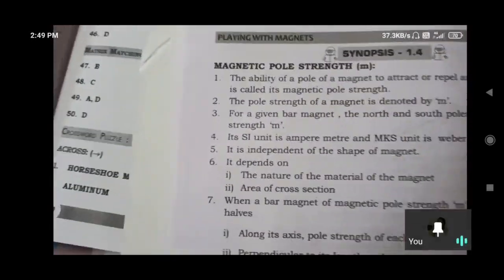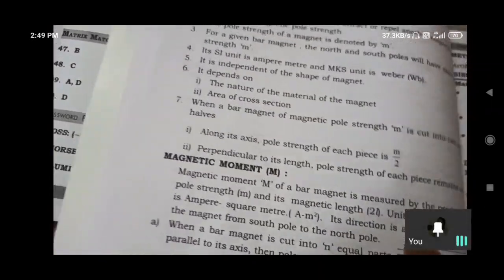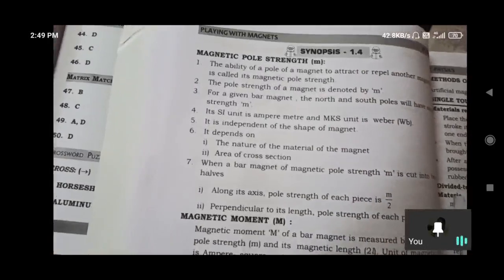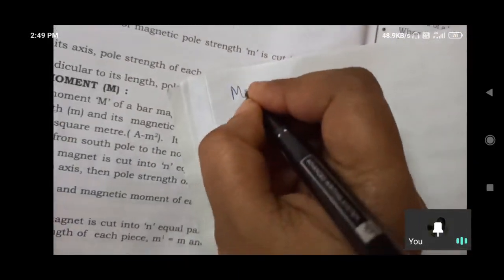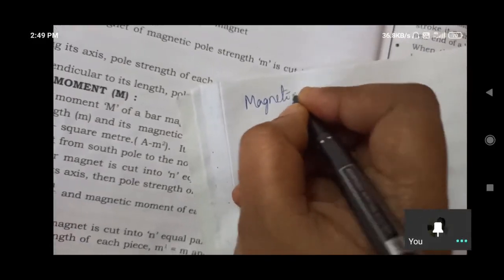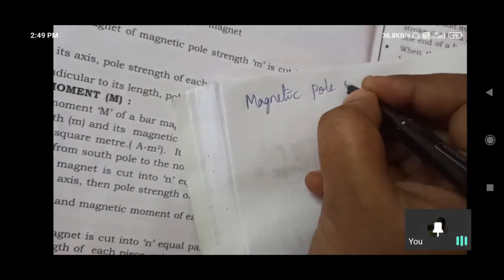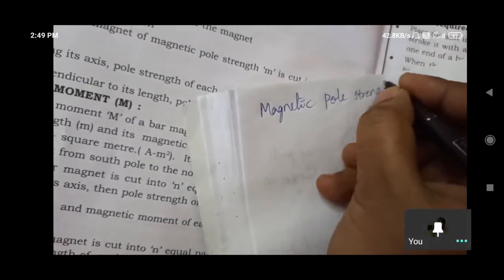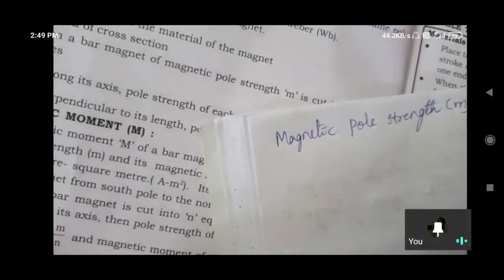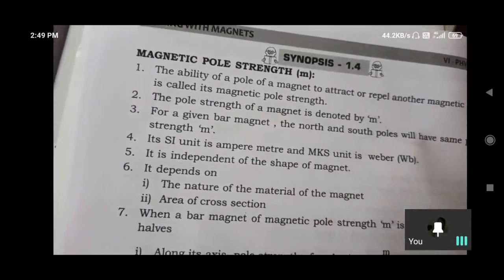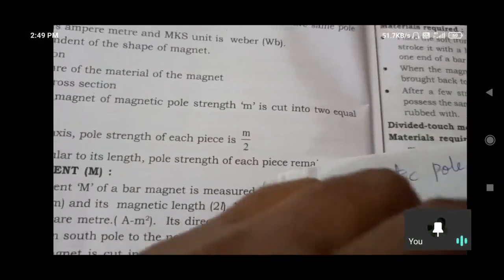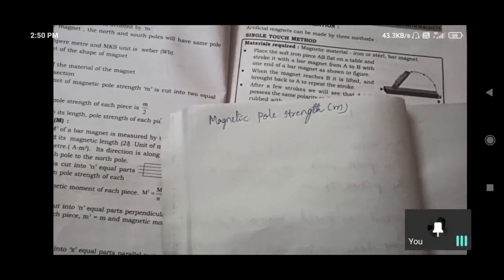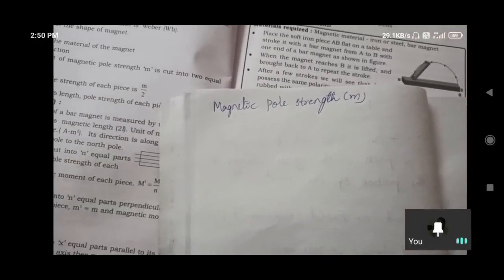This is the most important thing you have to know: magnetic pole strength, denoted by small m. Magnetic pole strength means the ability of a pole of a magnet to attract or repel. The ability of attraction or repulsion of any pole is called pole strength.